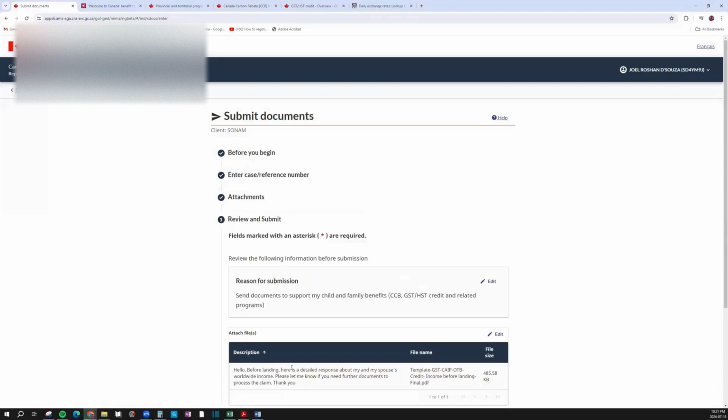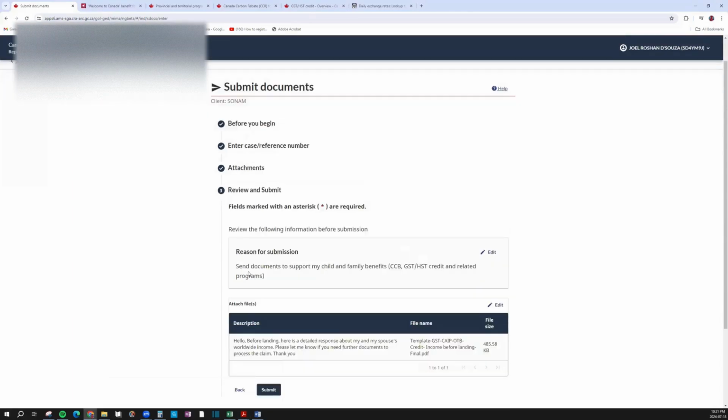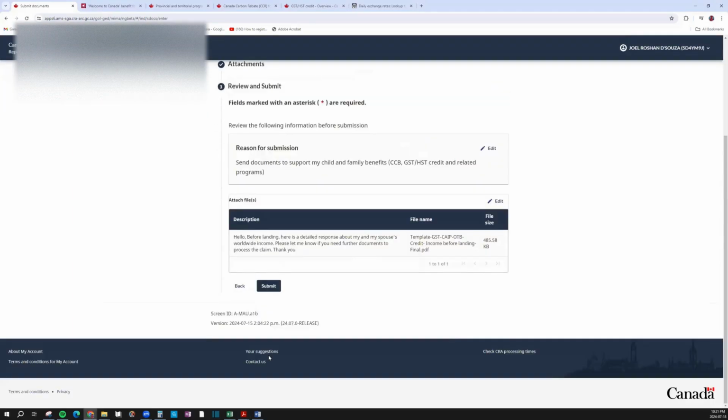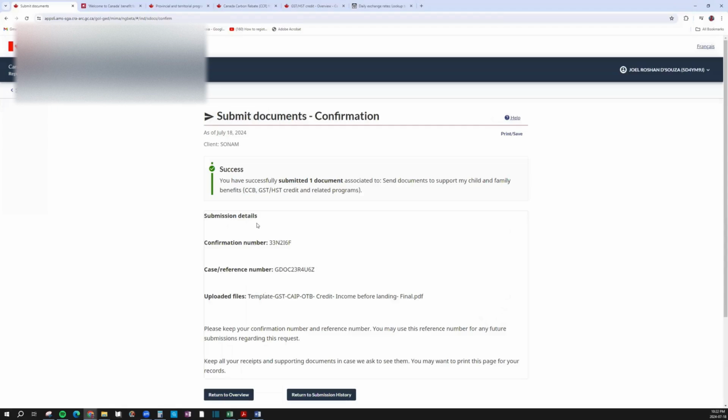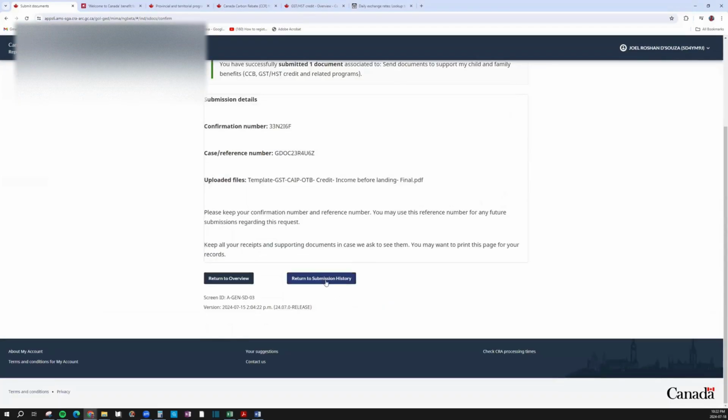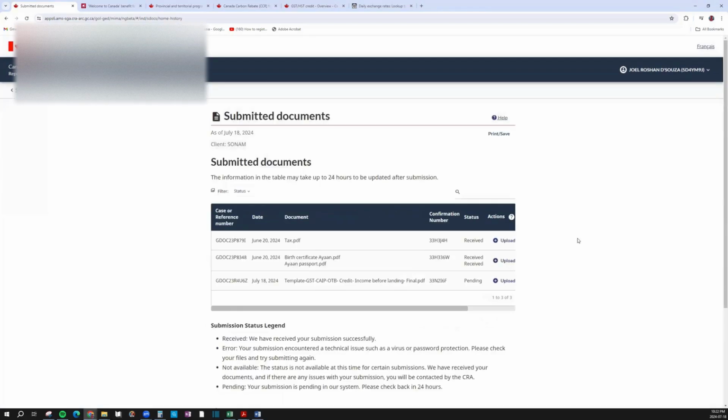I'm going to click on next. And this says a reason. Yeah, all good. And I'm going to click on submit. So I have a confirmation number here, and I can also go back to my submission history where it's going to show me everything over here. So it says this one's still pending. It'll change to received the moment the CRA receives it, and then they will start processing it.